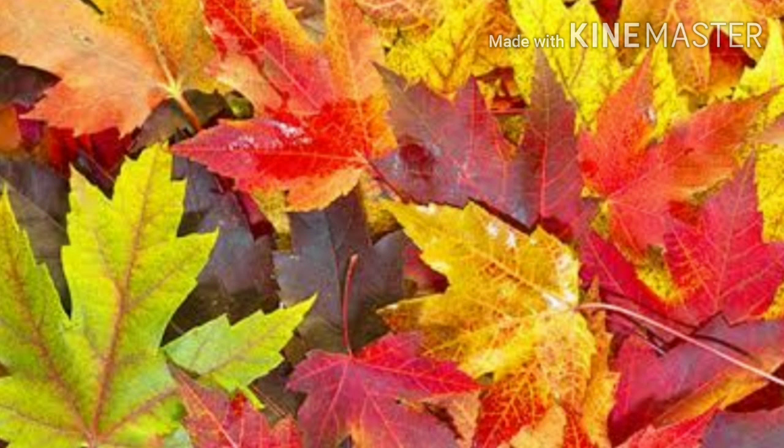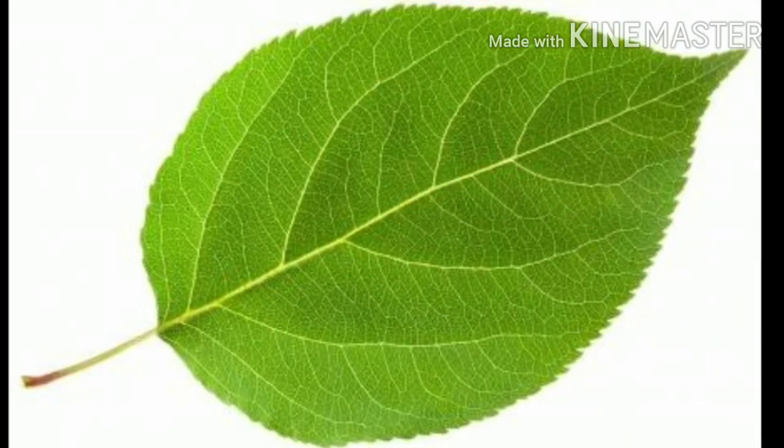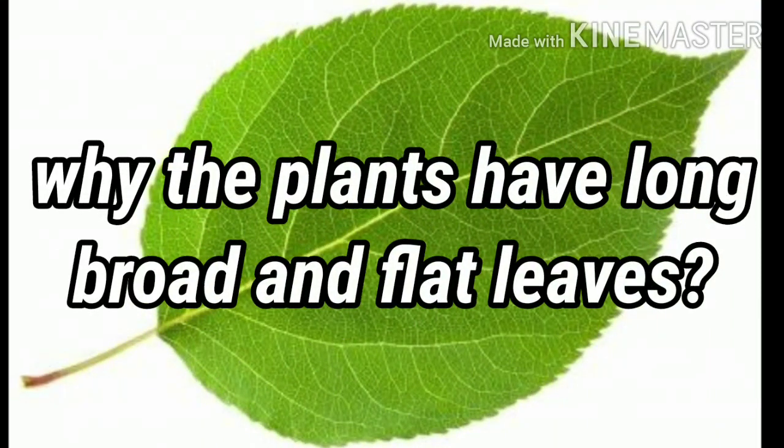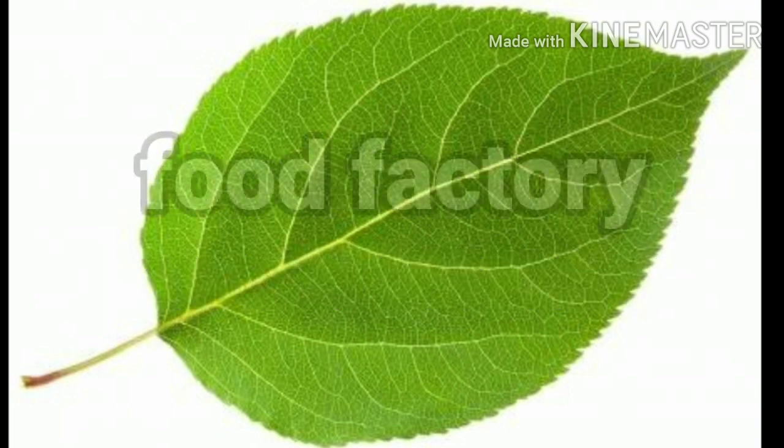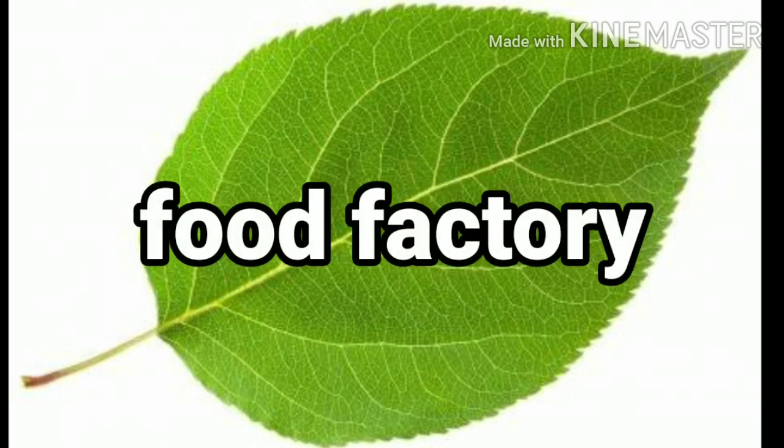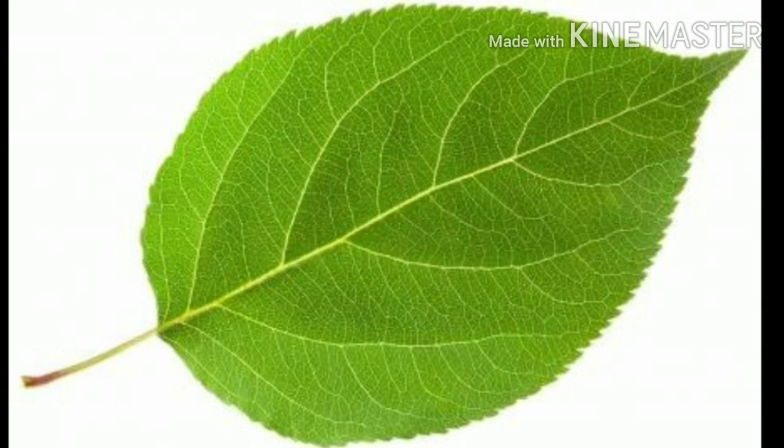So students, I have another question for you. Have you ever thought why the plants have long, broad and flat leaves? As we know, leaves prepare the major part of the food for the plants, and that is why they are called the food factory of the plant. So the broad leaves help to absorb the maximum amount of sunlight.